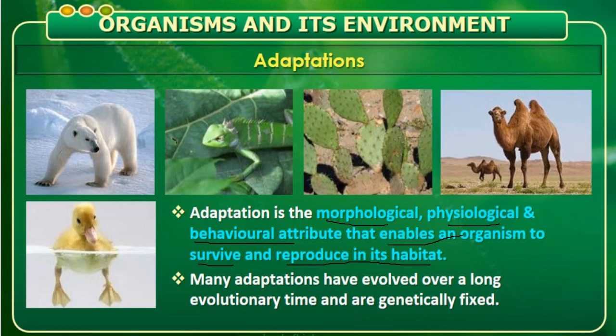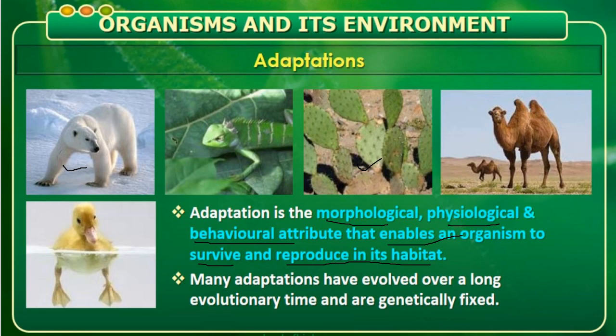So here are such beautiful pictures. These are examples of adaptation. See how the polar bear is adapted in the polar region. Here a lizard is adapted. Then Opuntia is a desert plant, and so is the Saccharum plant; see how they get adapted to the desert condition. Then coming to the camel, see how the camel has adjusted to the desert condition.